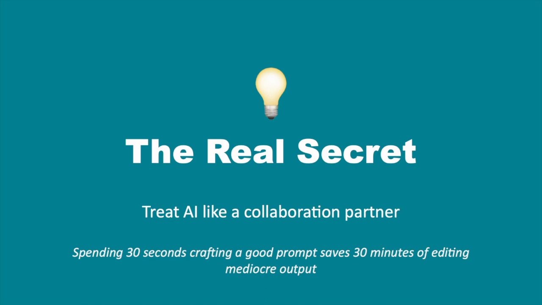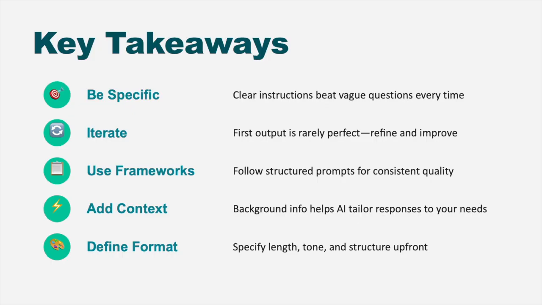Here is the practical reality. Spending 30 seconds crafting a good prompt saves you 30 minutes of editing generic output. And using the refinement loop I mentioned to iterate 2 or 3 times saves you hours compared to trying to get perfection on the first attempt. The people who get the most value from AI aren't necessarily the most technical. It's a skill that you can develop, and the framework I have covered today gives you the tools to do exactly that. Let's recap the key principles that will transform your AI interactions.